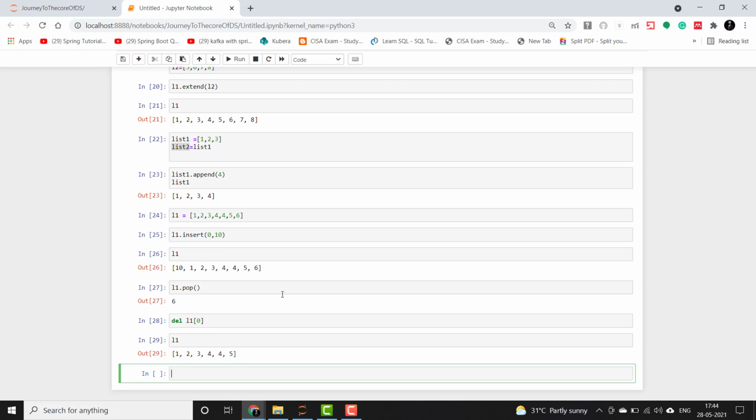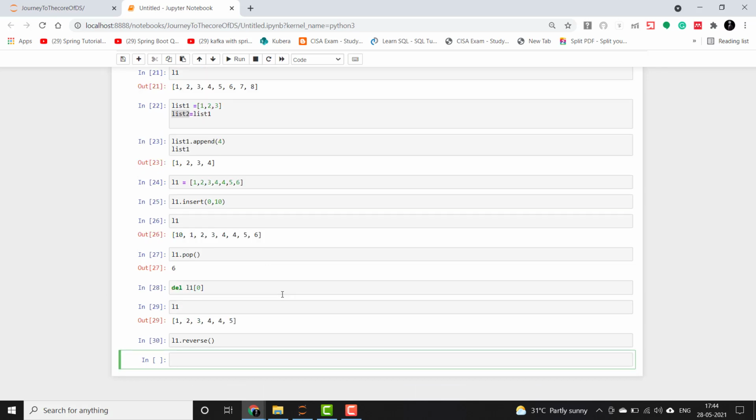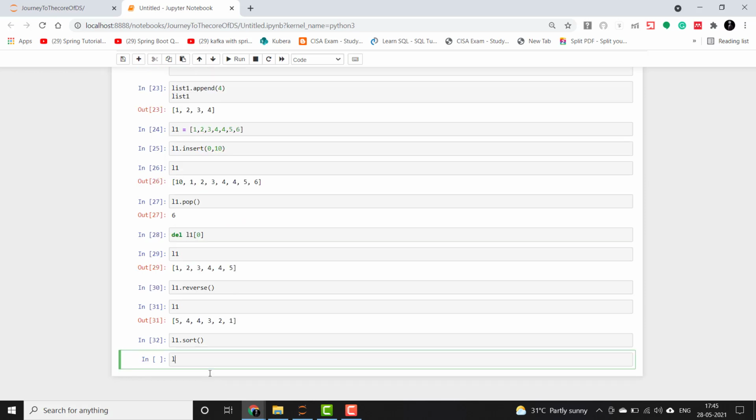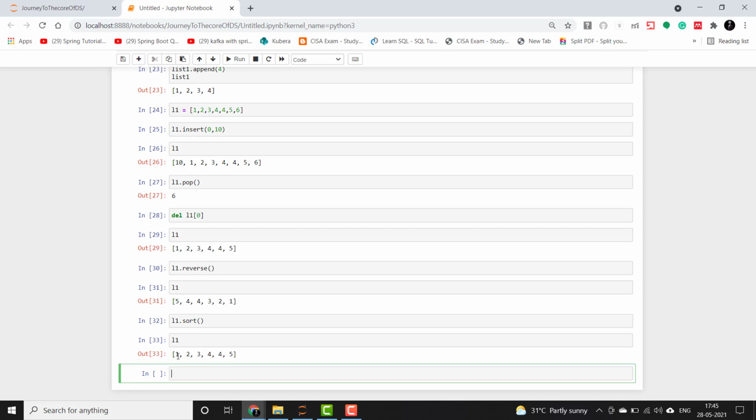Then we can also reverse the list using the reverse function. So if I reverse this, guys, remember that this will always return None, so you don't need to assign it to something or L1. You just need to use L1 as is. So you can see that this list has been reversed: 5, 4, 4, 3, 2, 1. We can also sort it using the sort function, L1 dot sort. This will sort the list. You can print and see that this has again sorted the list: 1, 2, 3, 4, 4, 5.